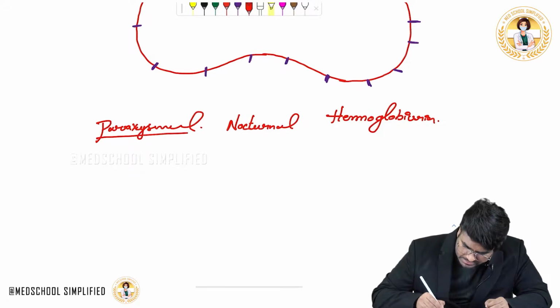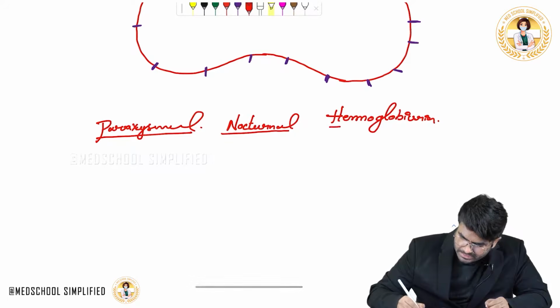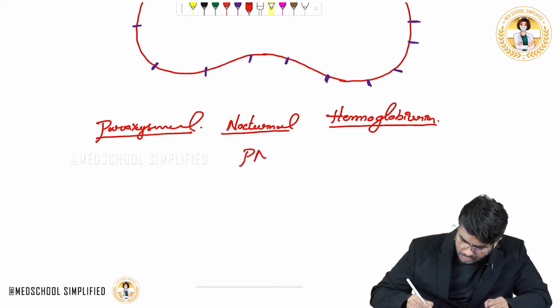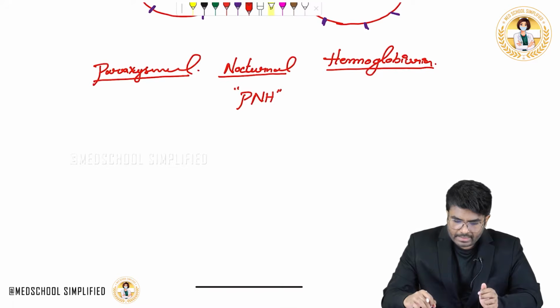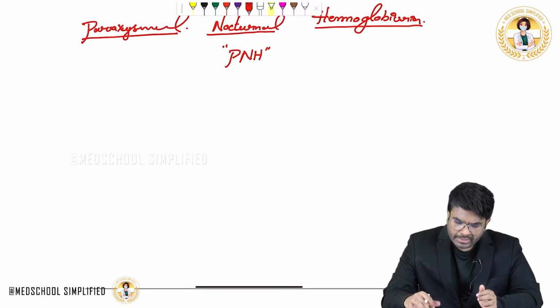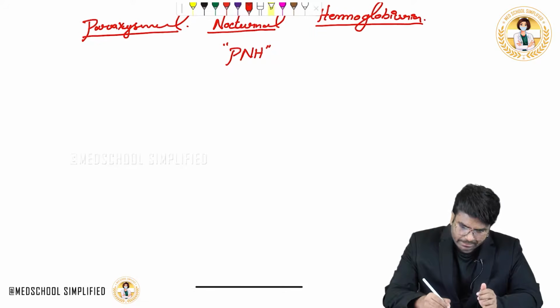Okay, so PNH, in short form we will call it PNH. Paroxysmal nocturnal hemoglobinuria. So what is this condition? What is happening? Guys, let me tell you something.